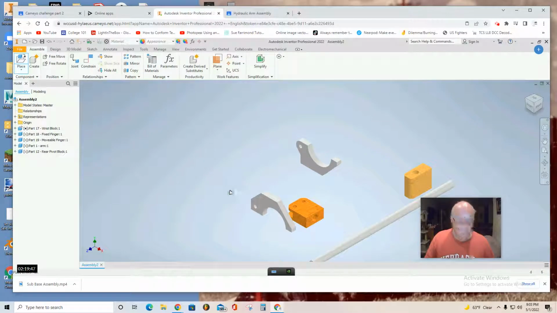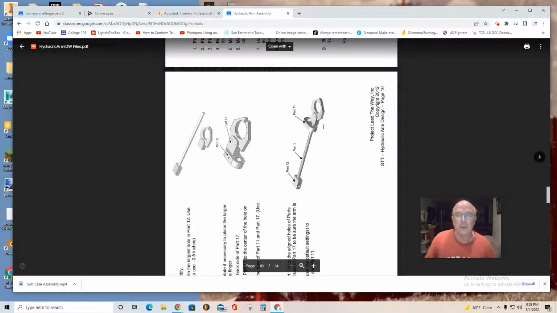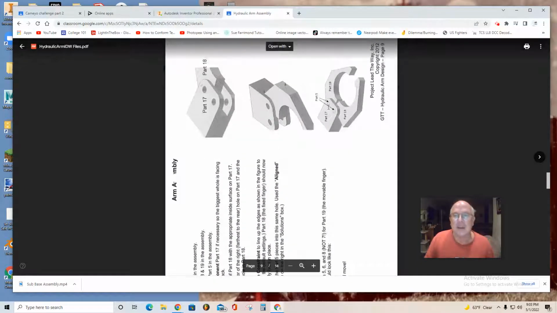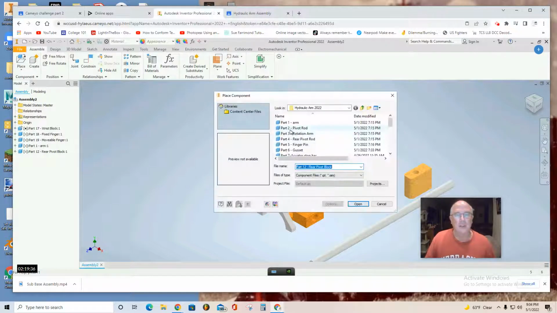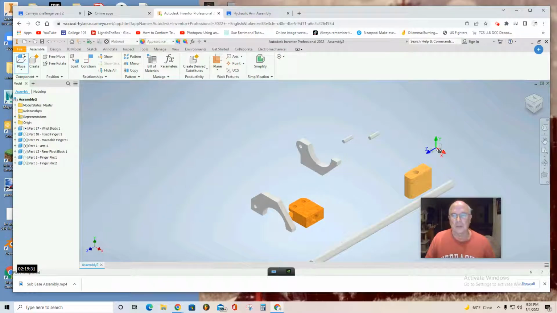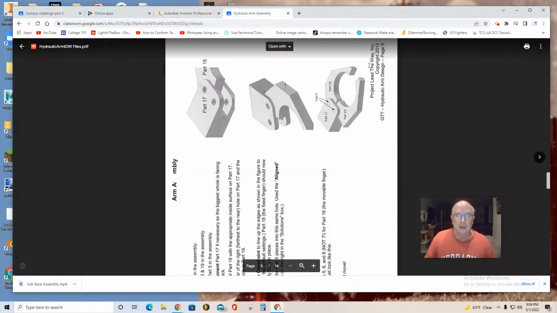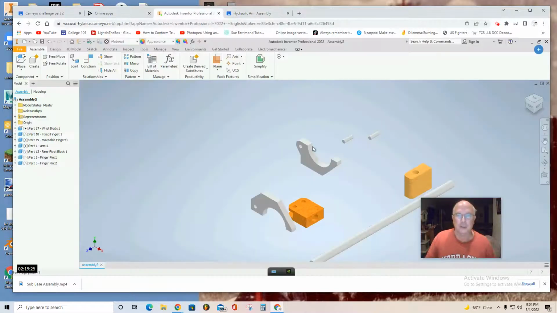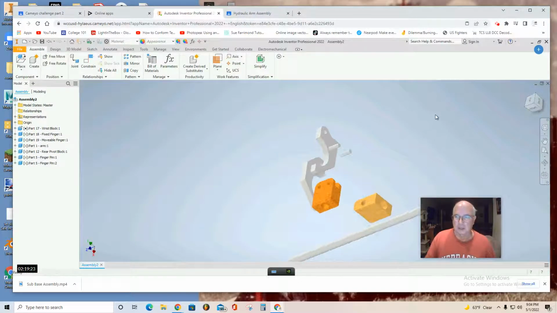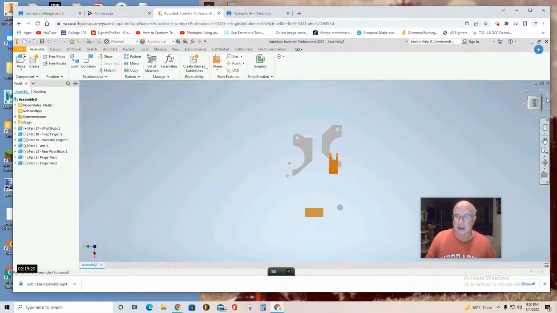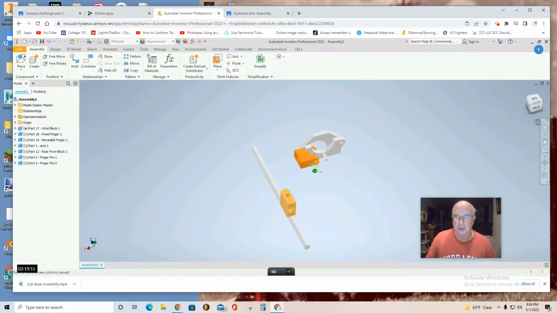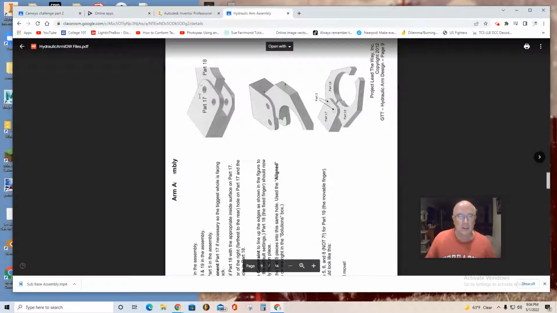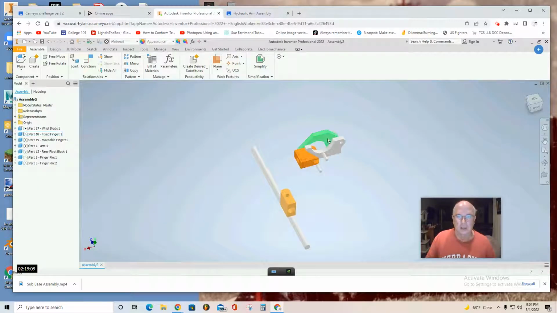There it is. Okay, and there were 2 pins. If you want to be very deep into this, you'll place part 5 twice. Place the finger pin. Just a once and a twice. Okay, so I just continue to refer back to the picture. I'm looking at it here in the same angle as I see it here.